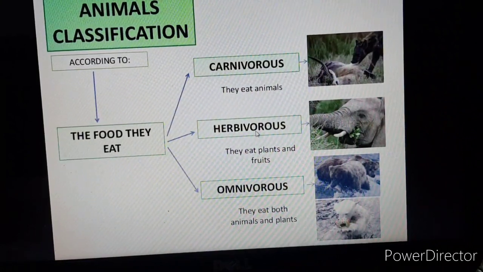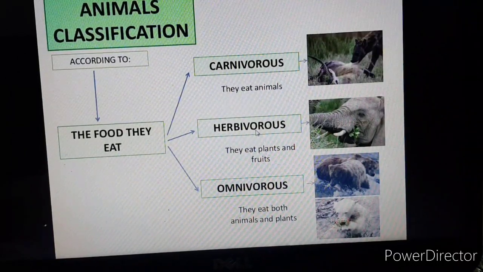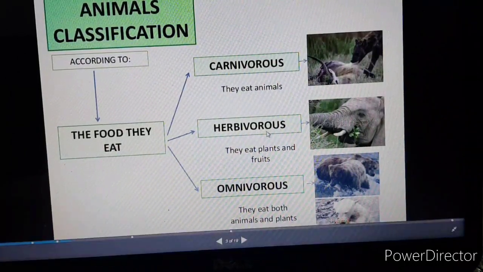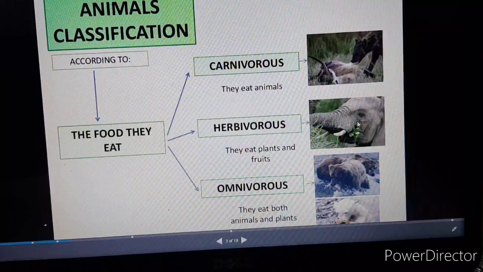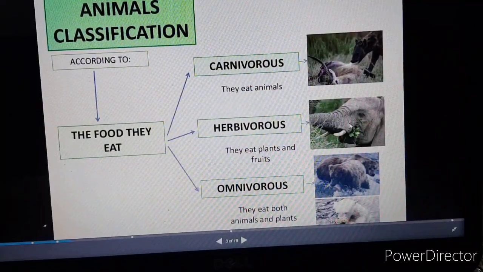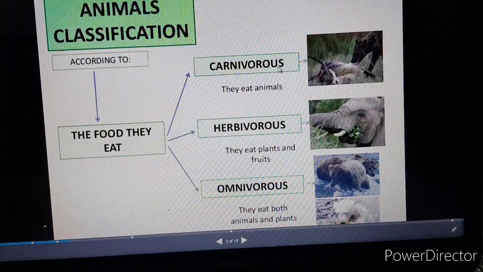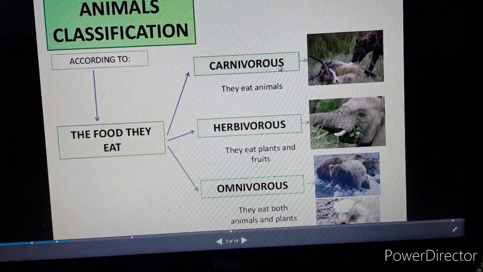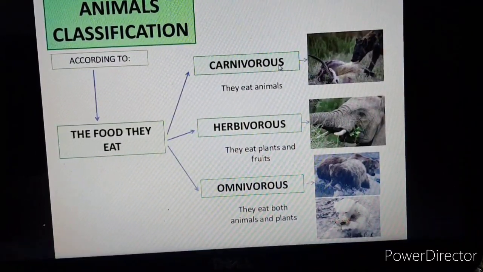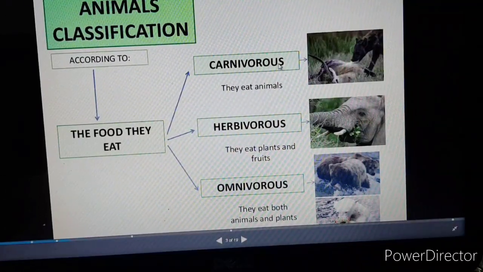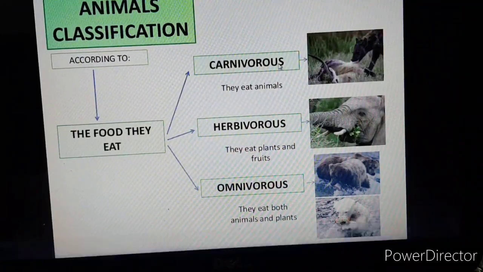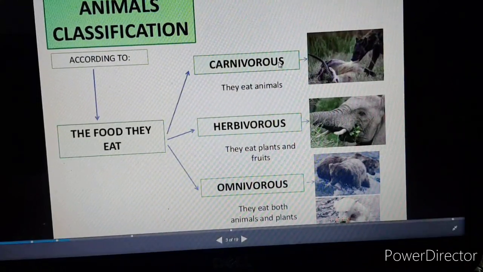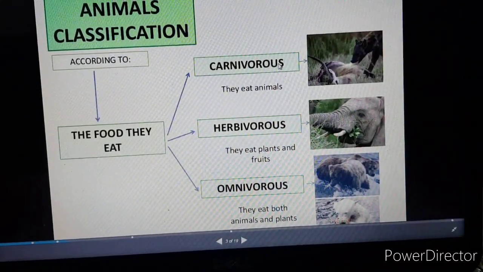Okay. So what are the examples? Examples are rabbit, cow, elephant are herbivorous animals. And here you can see the picture also of elephant. Fine. The second one is carnivorous. Carnivorous animals are the animals that eat the flesh of other animals. Okay, and the examples are snake, tiger, crocodile.